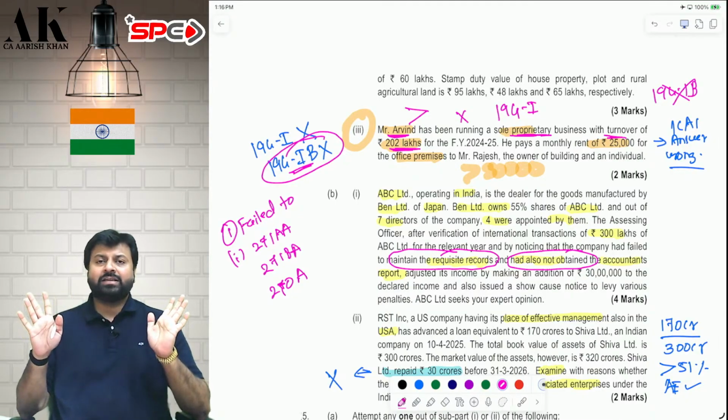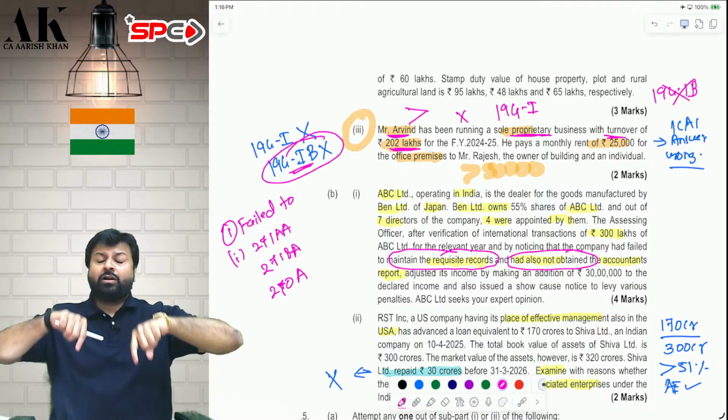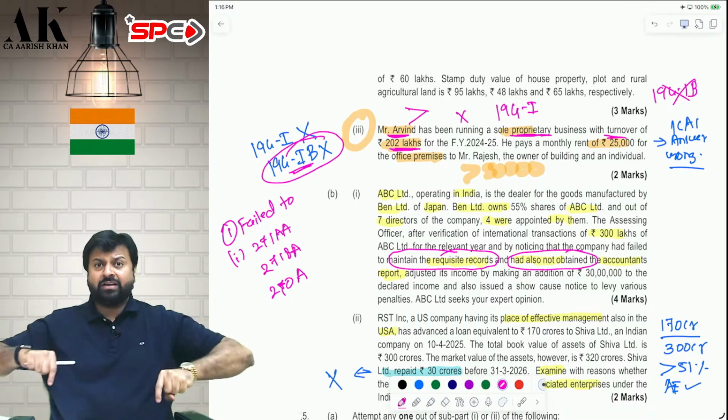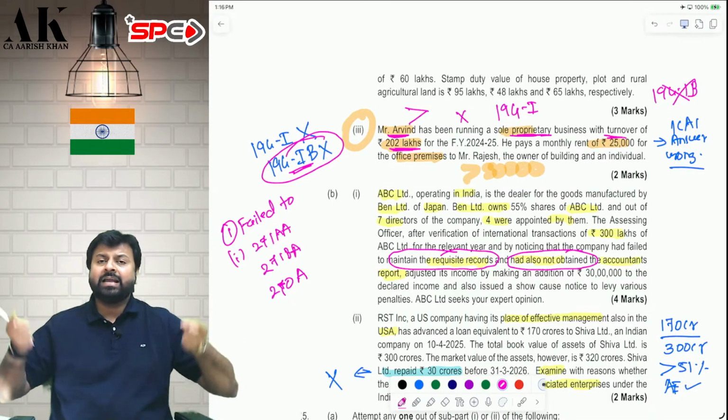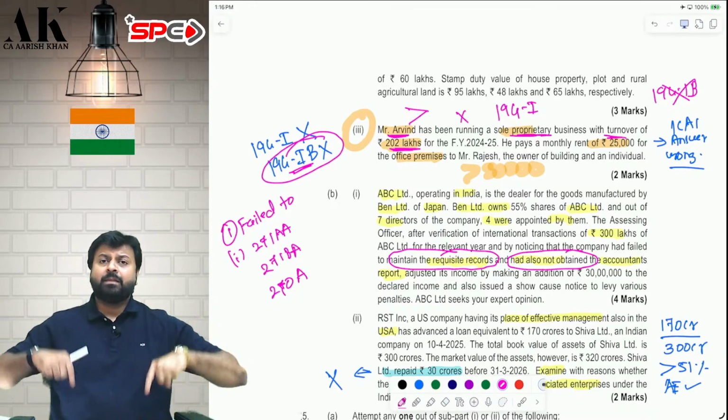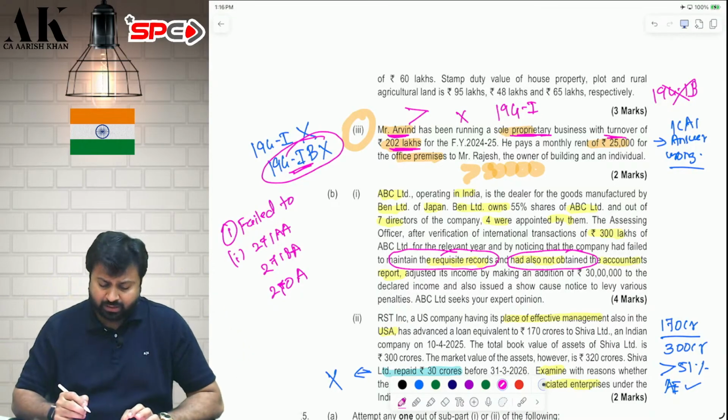The answer is correct of ICAI, that TDS will not be applicable. But ICAI said that IB will not apply because the rent is not exceeding 50,000. IB is not applicable here. You have to give a reference of I only and say that I is not applicable. IB is not possible. I is not applicable because the rent does not exceed 50,000 rupees. I hope it is clear to all of you.